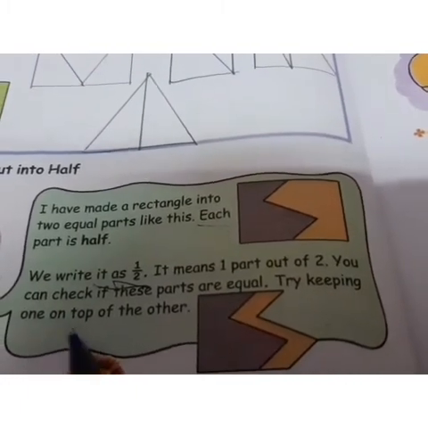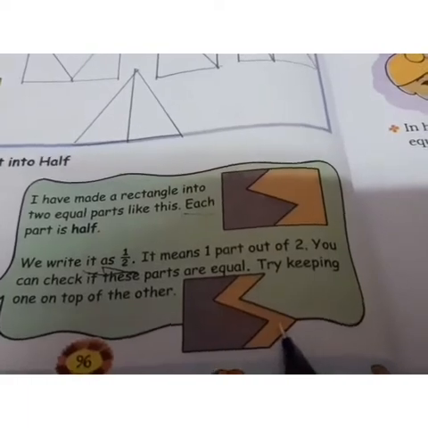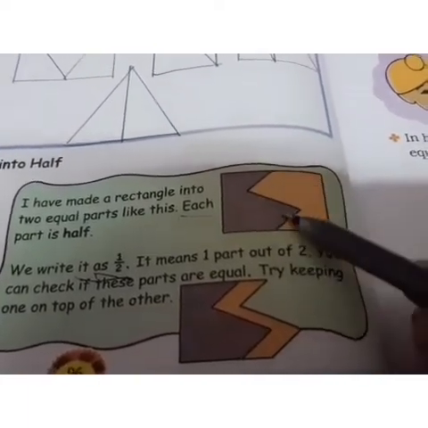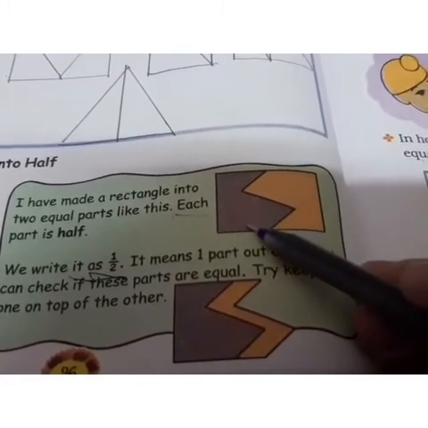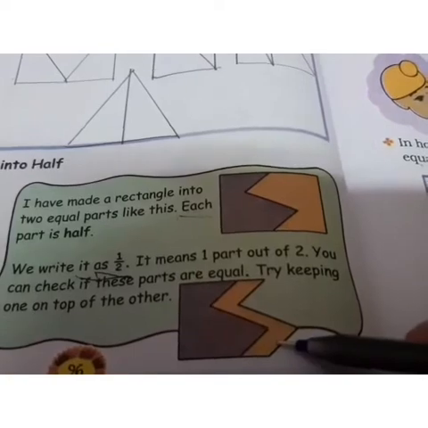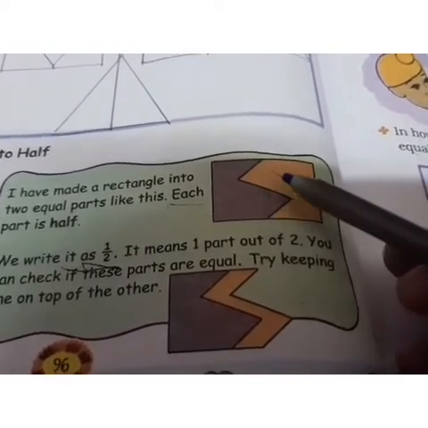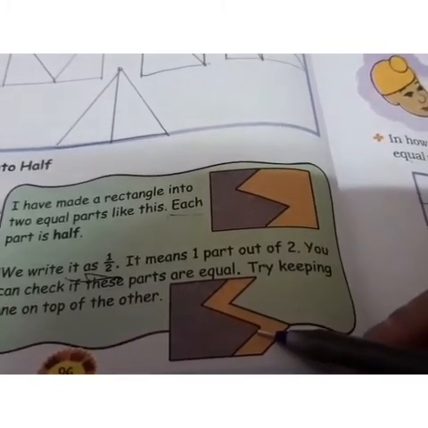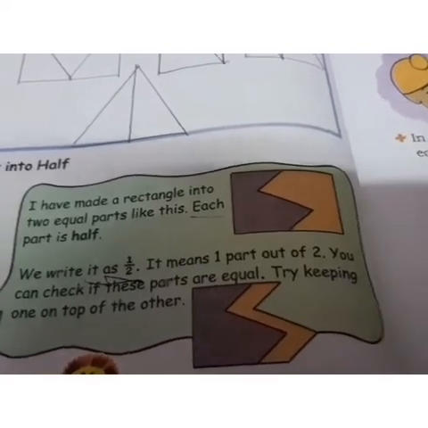Try keeping one on the top of the other. Now how will you check whether the two parts are equal? This way, because this is the pattern that has been drawn to cut it into two equal parts. When you put one part on the top of the other, you will know that these are two equal parts. If they are not equal, then when we place one on the top of the other, it will not fit properly. If it fits properly, then it is equal. If it doesn't, then it is not.